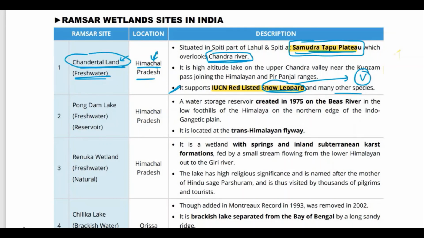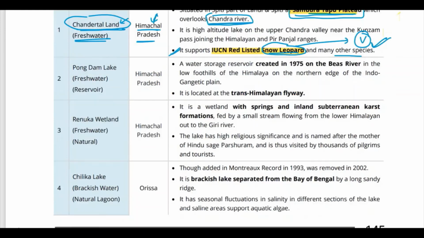Remember, in this Chandertal, what is the IUCN status of the snow leopard? It is vulnerable. Then next is a reservoir, the Pong Dam Lake. It is freshwater. It's a reservoir in Himachal Pradesh. So remember this about Pong Dam: it is in Himachal Pradesh. The next important fact is that it is a reservoir created in 1975 on the Beas River. Remember that, Beas River. And another important thing is that it is located on the Trans-Himalayan Flyway.